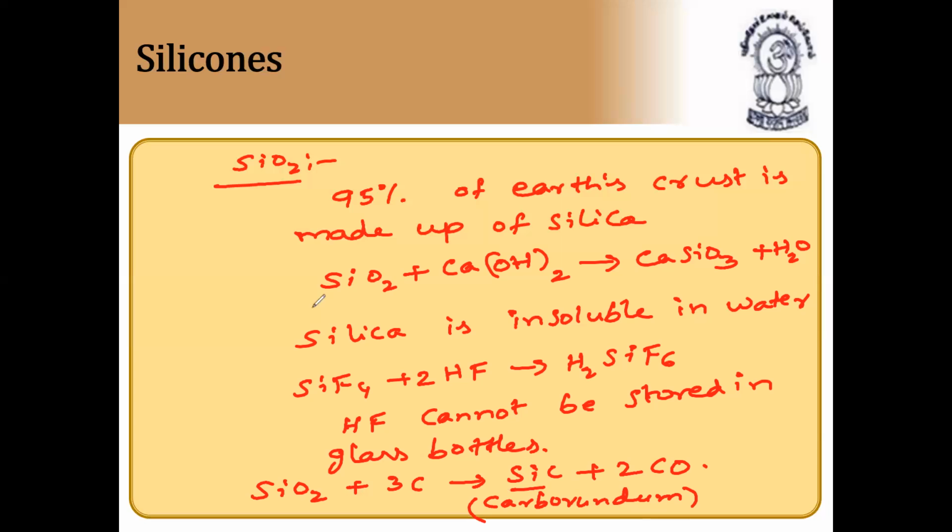Silicon dioxide is majorly used as an acidic flux in metallurgy because of its acidic nature. So these are the major points about silicon dioxide. Next, we are going to discuss silicones. Please make a note of all these points in your classwork, because they are not present in the PPTs. I have written them by hand with the pen.